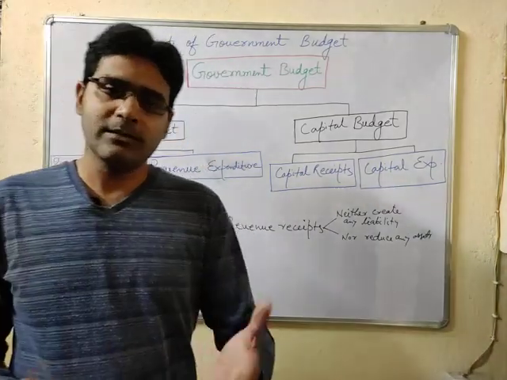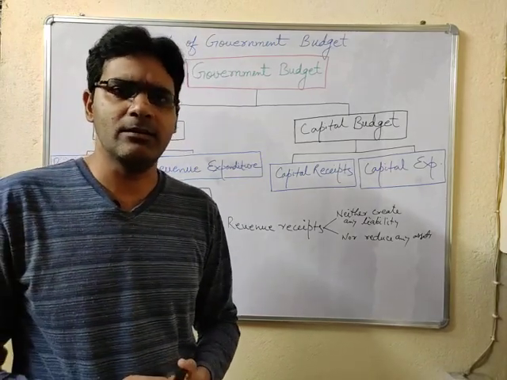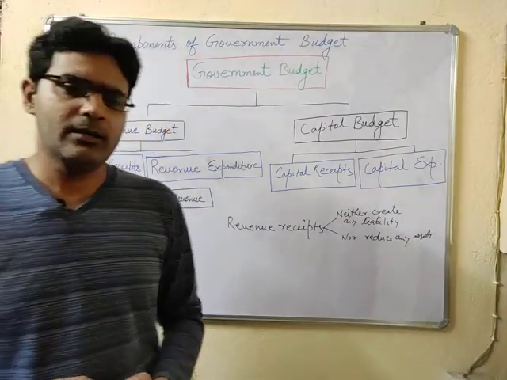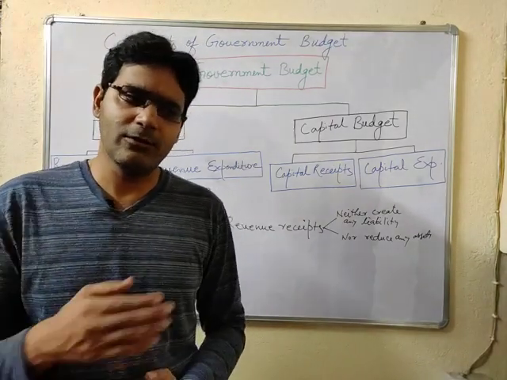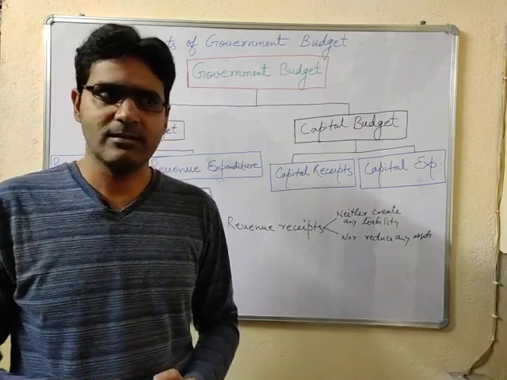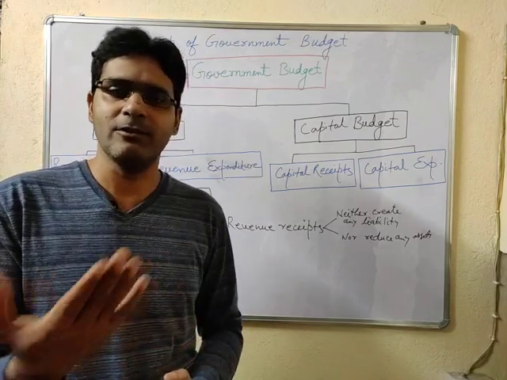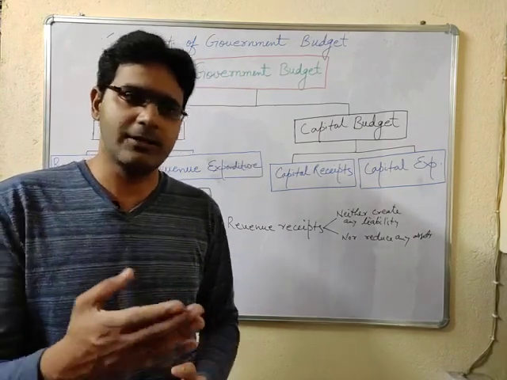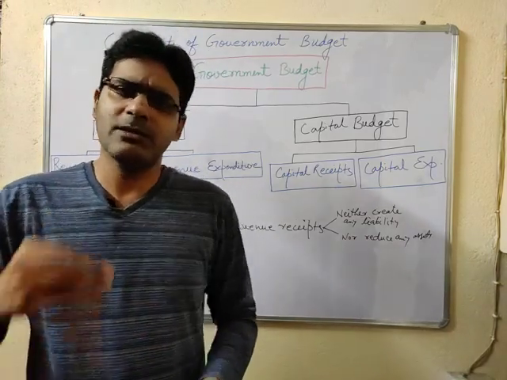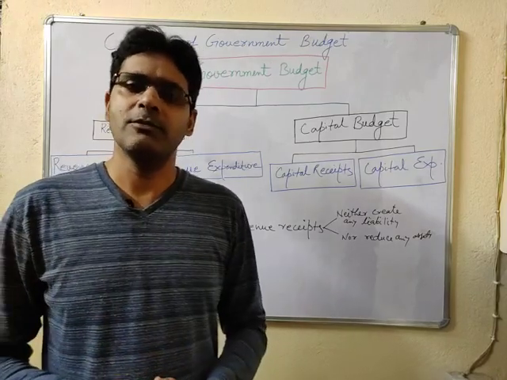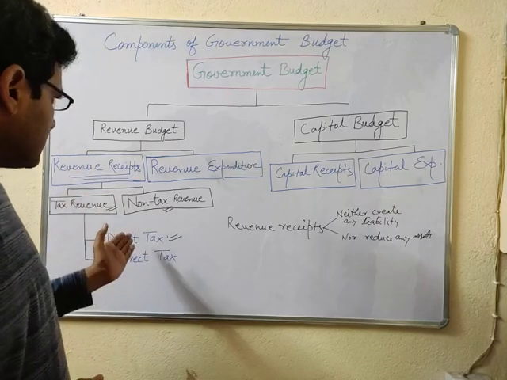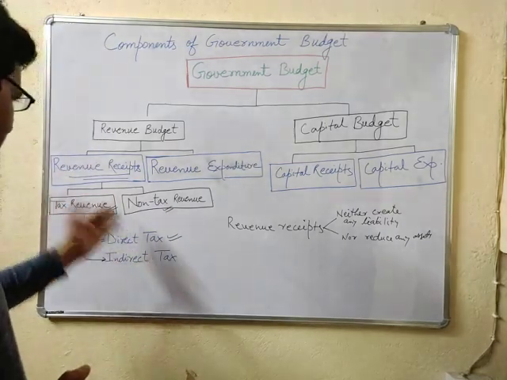GST is a very good example, and from 2017 onwards GST has taken place. Earlier there were so many examples of indirect tax which were levied by the center, like central sales tax, and the indirect taxes which were levied by the states were entertainment tax, luxury tax, octroi tax, etc. Now they have been subsumed in goods and services tax only. So this is the part of revenue receipts and the tax revenues.